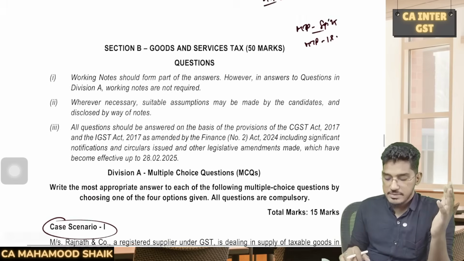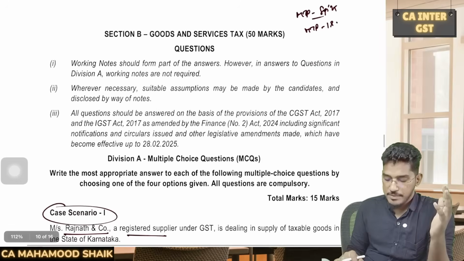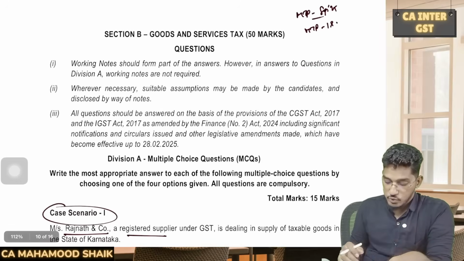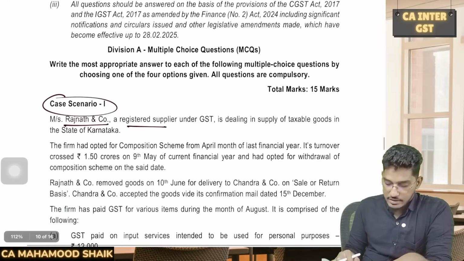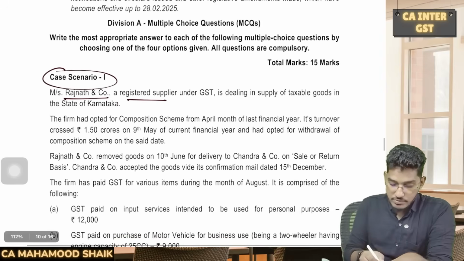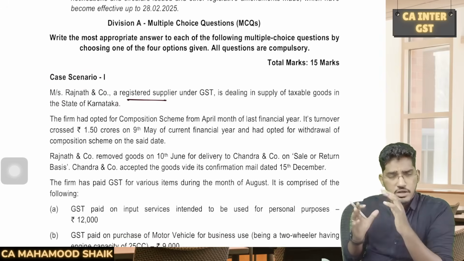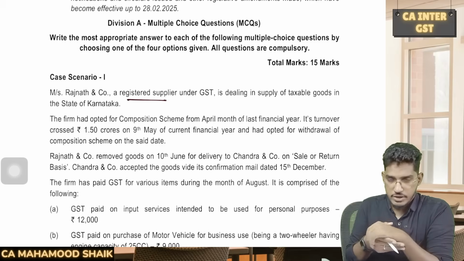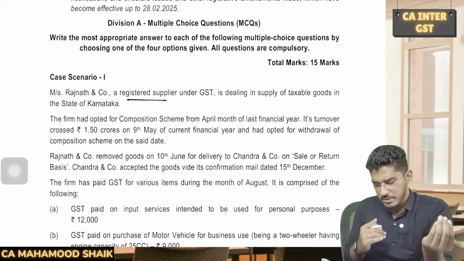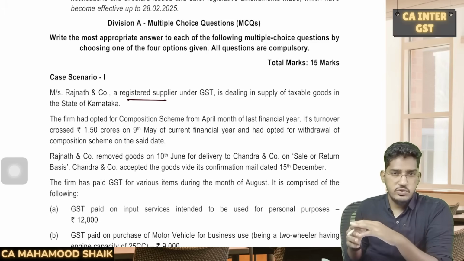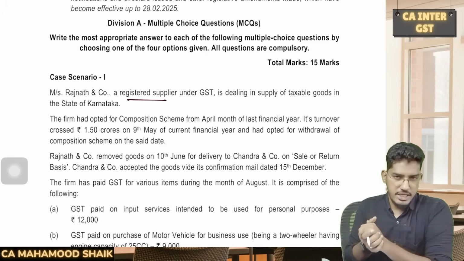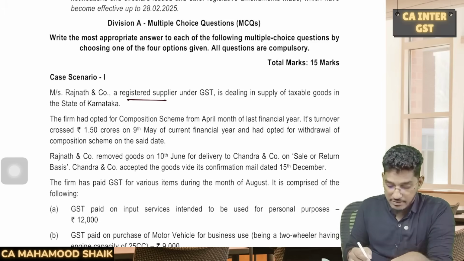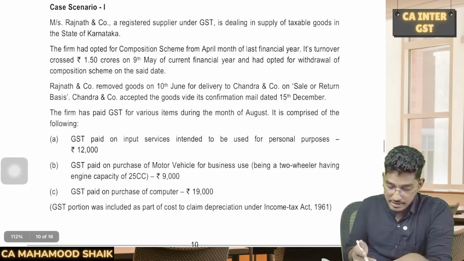Having said that, let me start with the series 1 MTP GST part. I will quickly take you through it. In that series 1 MTP, first we will start with our case scenario discussion. We have already watched the case scenario booklet, and for our students we have even uploaded the explanation. In both series 1 and series 2, the MCQs are actually taken from the case scenario based MCQs only. But anyhow, I will have a quick look and take you through the quick facts now.